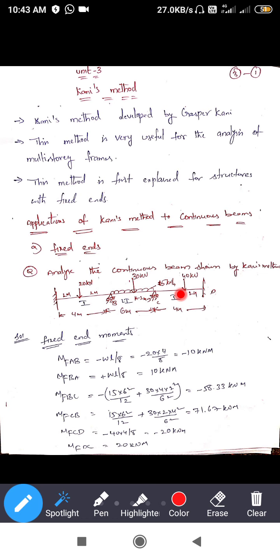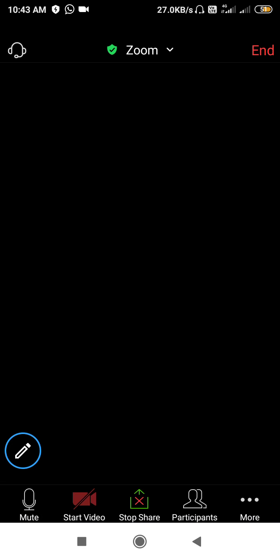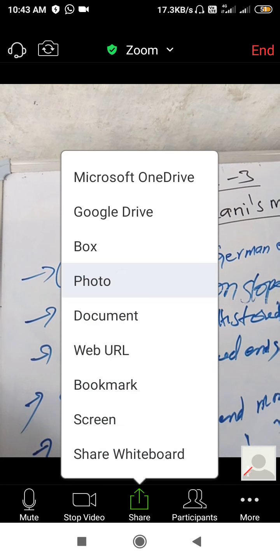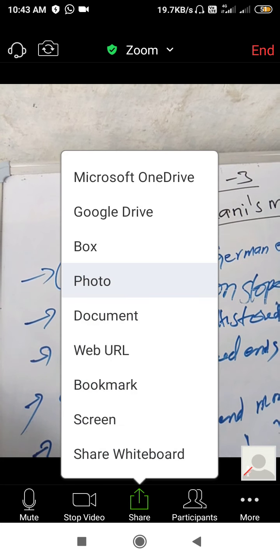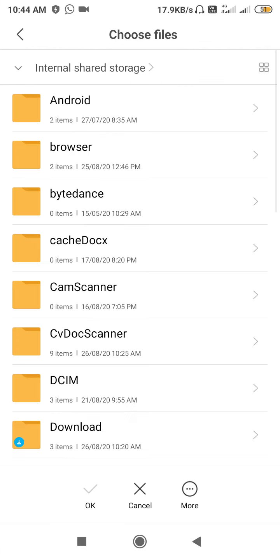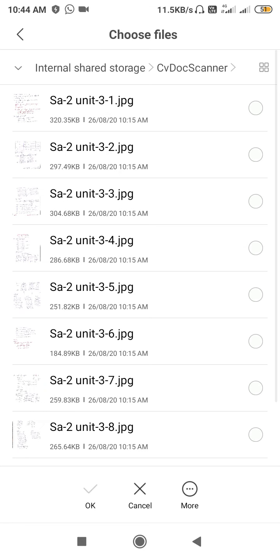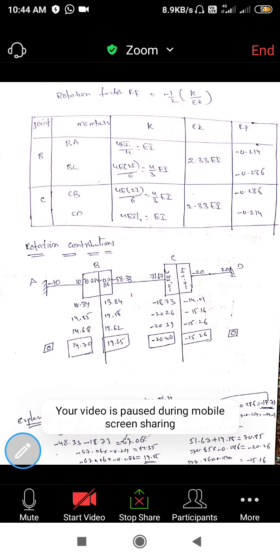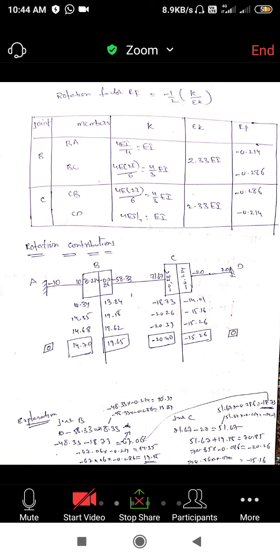So next, going to the second step. After the fixed end moments, the second step is the rotation factor.